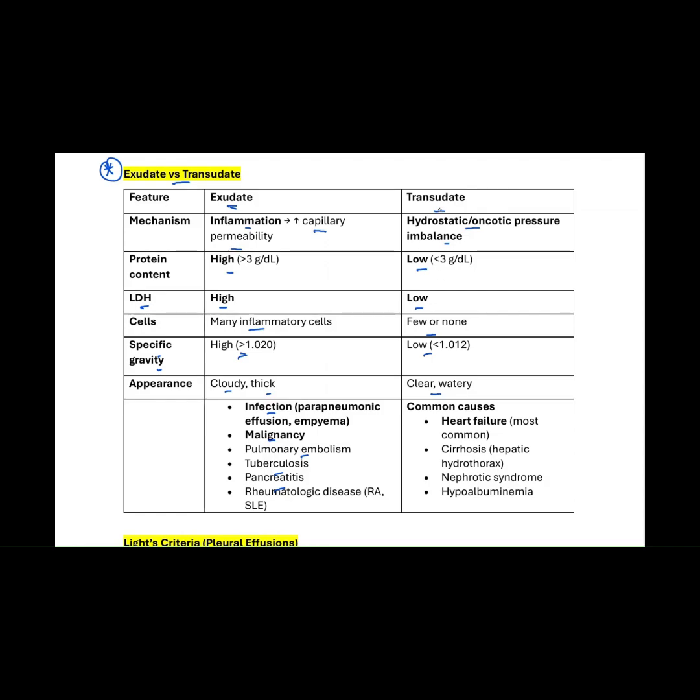As opposed to transudate, here common causes include heart failure, which is the most common cause, because of the increased hydrostatic pressure. Also cirrhosis, which could lead to hepatic hydrothorax, which is usually on the right side. Very good. And this is going to be due to decreased oncotic pressure, thereby leading to transudation of fluid into either the interstitial space or transcellular space. Also nephrotic syndrome, because of loss of protein in the urine, or somebody who has hypoalbuminemia.